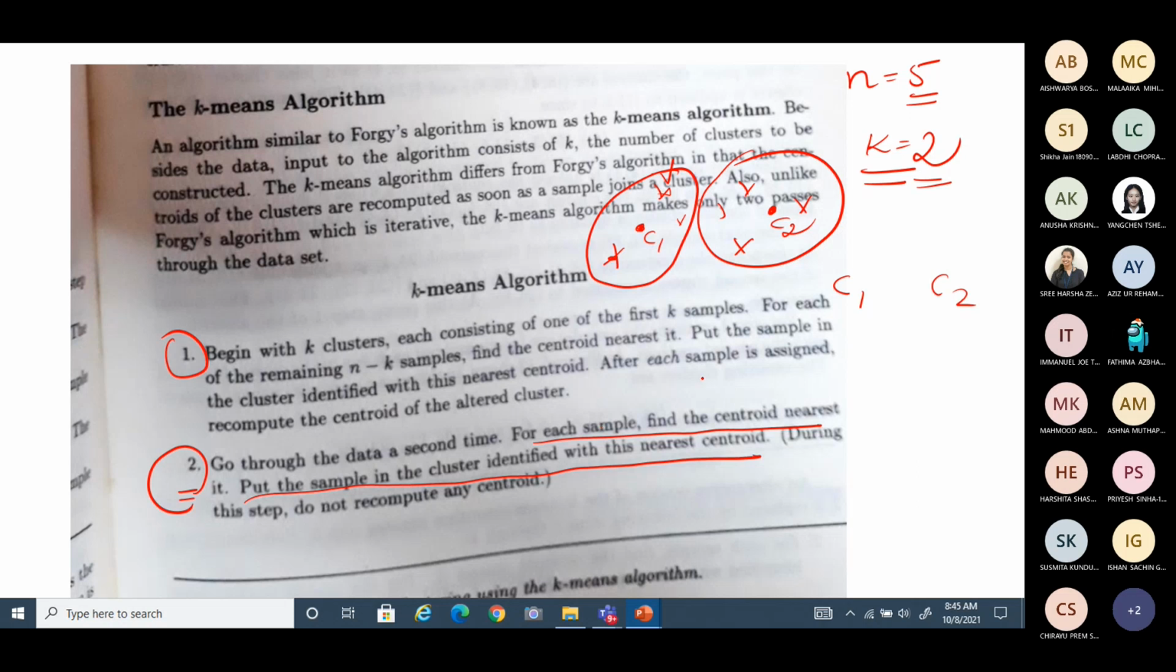During this step, once again, don't update your centroid. That is what they are telling. You are not changing the centroid value here. The centroid is frozen or fixed. This is the recommended k-means method. These are the standard recommended steps of the k-means method. Any clarification with the steps?